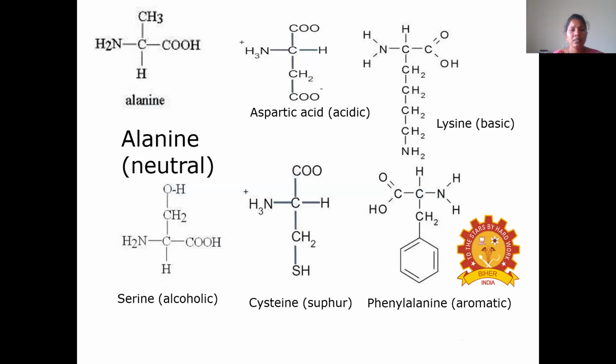And these are the structures. This is the alanine. As we have discussed, in alanine the R group is H. Then this is the aspartic acid, this is the lysine, and this is the serine, containing an alcoholic group. The cysteine is sulfur containing, this is the SH sulfhydryl group, and phenylalanine is aromatic, having the benzene ring. So all these are examples of amino acids.